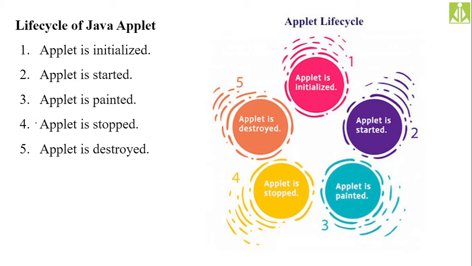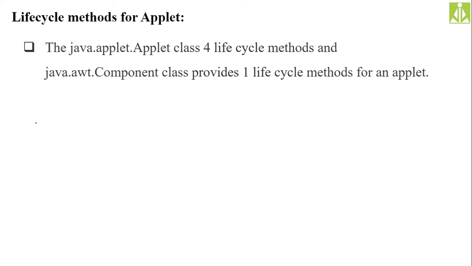Yes, these are the different stages or different steps inside the life cycle of your applet. We will discuss them in detail, one by one. There are different methods which are responsible for the life cycle of your applet.